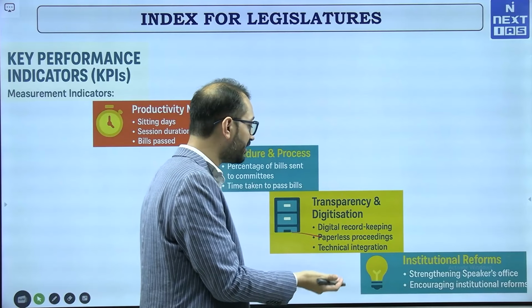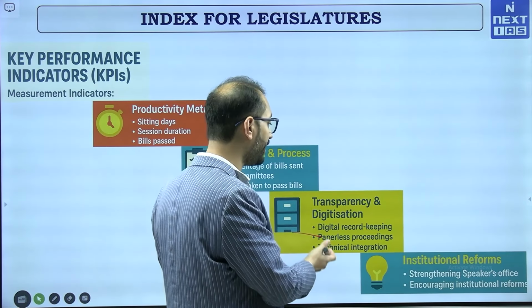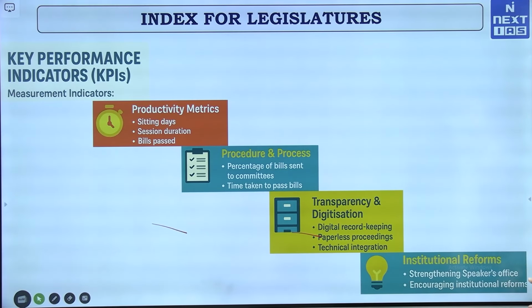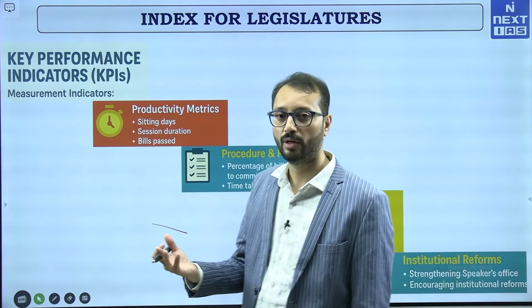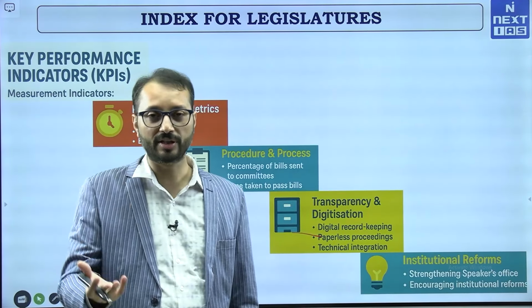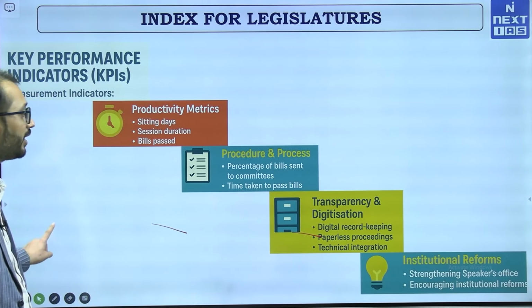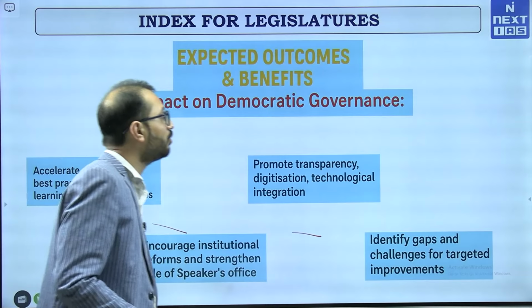Then transparency and digitization: digital record keeping, paperless proceedings, technical integration. Then institutional reforms that have been taken: strengthening the Speaker's office, encouraging other forms of institutional reforms like strengthening the committee stage and various other types of reforms that are required at an assembly level. Now, expected outcomes and benefits.